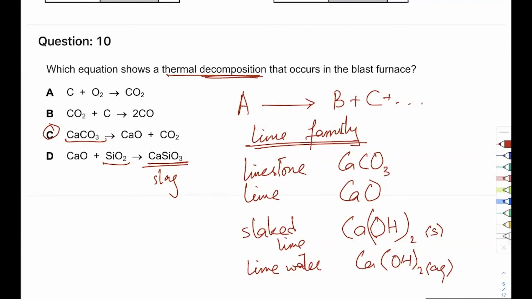Lattice structure. Any solid has a lattice structure. It is giant lattice. Okay, giant covalent lattice. So all solids have giant structure. Calcium oxide has a giant structure, but that is giant ionic structure. This one is giant covalent. Okay, so you have to make that distinction.